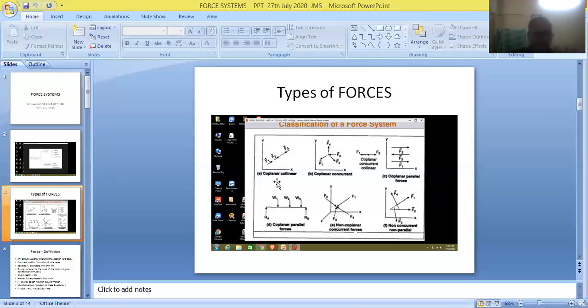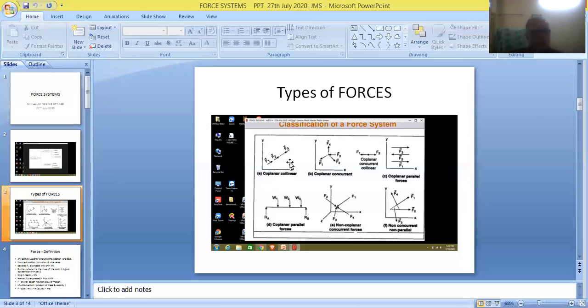Now, friends, all the forces available are acting in the XY plane only. No force is shown in the YZ plane, and no force is shown in the ZX plane.